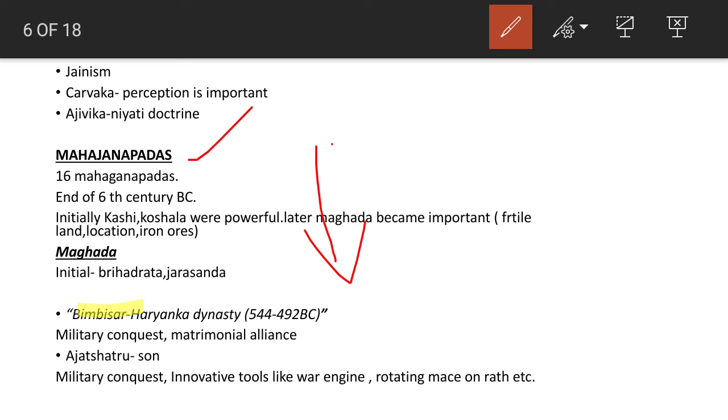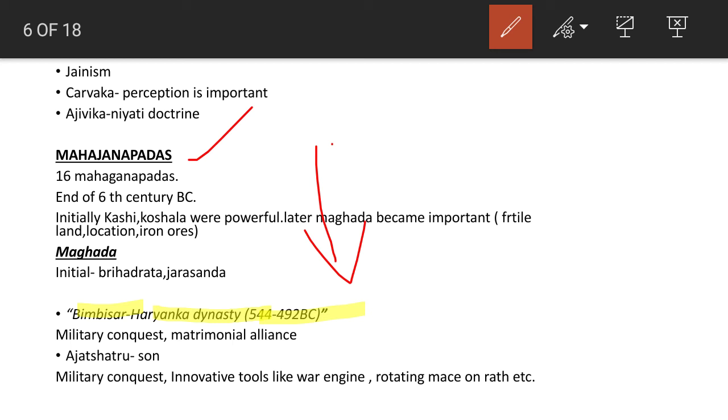Bimbisara started the Haryanka dynasty, from 544 to 492 BC. He made various military conquests and also matrimonial alliances to make Magadha a major powerful Mahajanapada at that time.